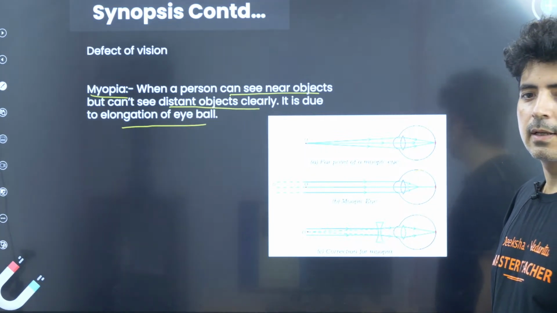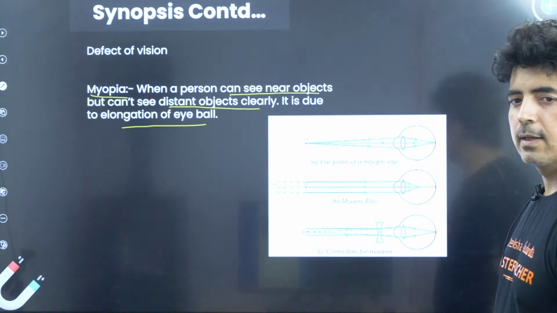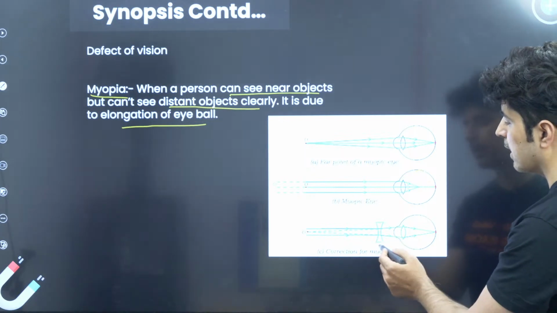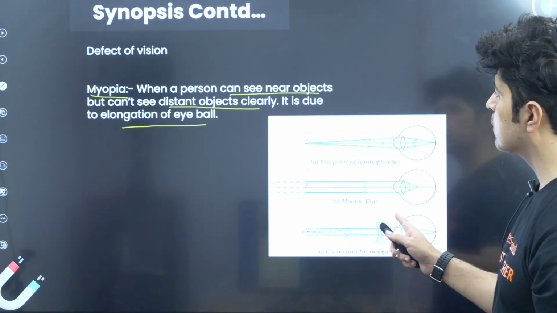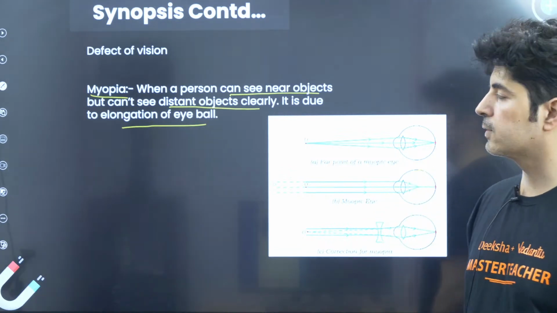Which lens is it? Please write to me in the comment box. Let me know in the comment box which lens it is. All right, yes, this is a concave lens. So this concave lens is used to correct myopic vision. All right, so let's go ahead. I hope this is pretty much clear.